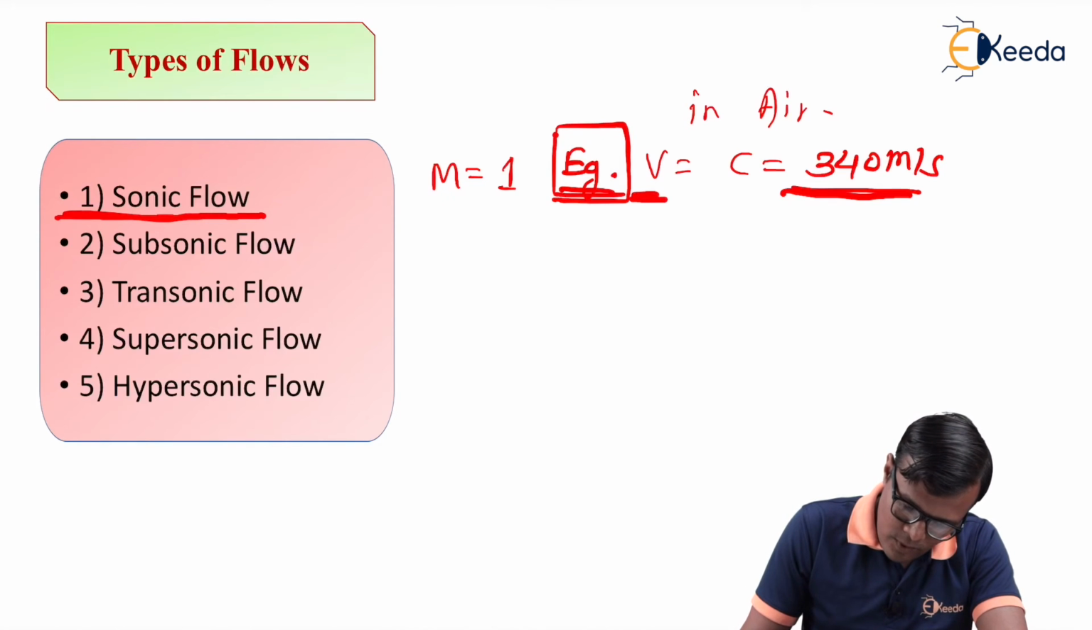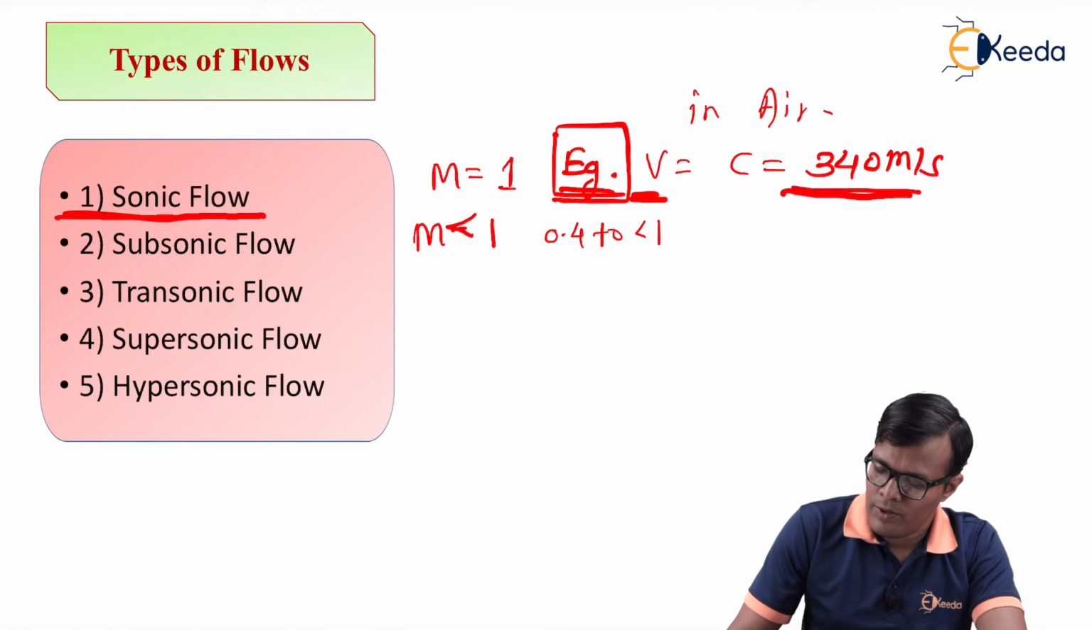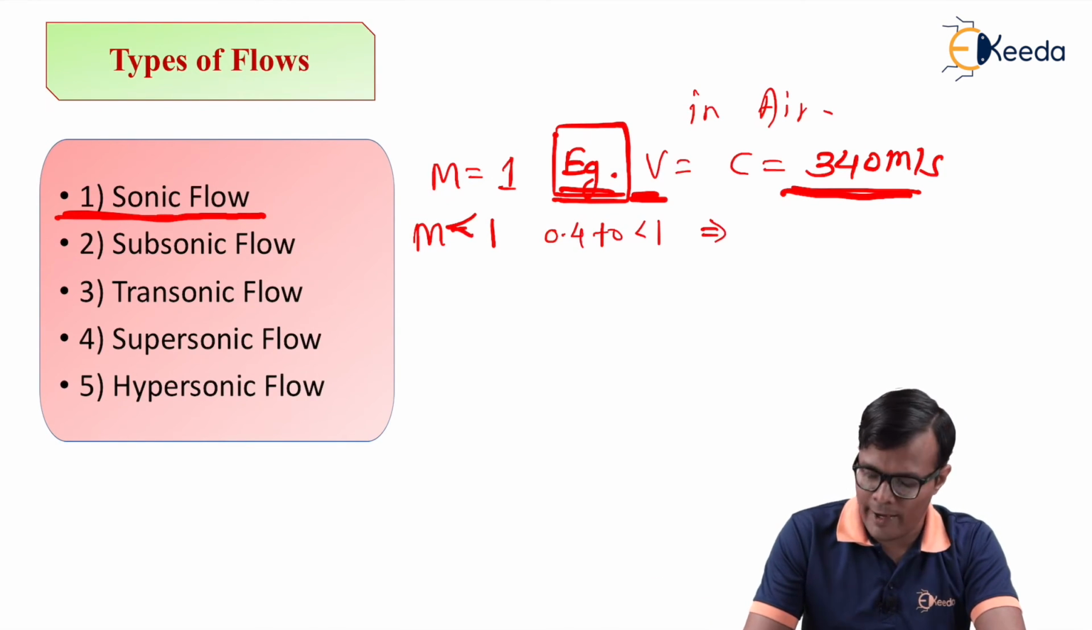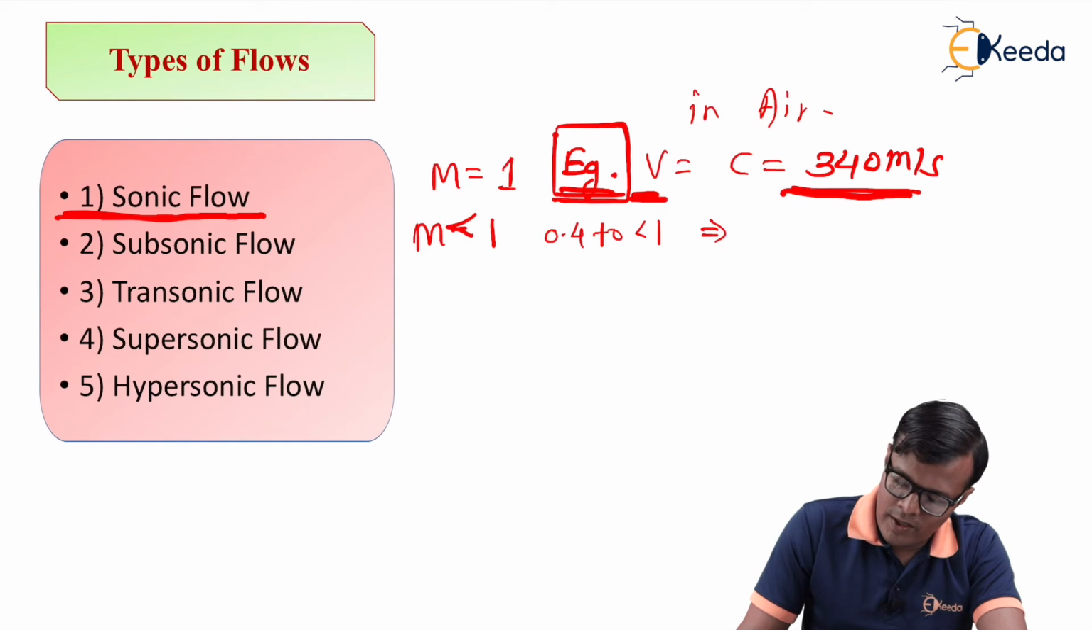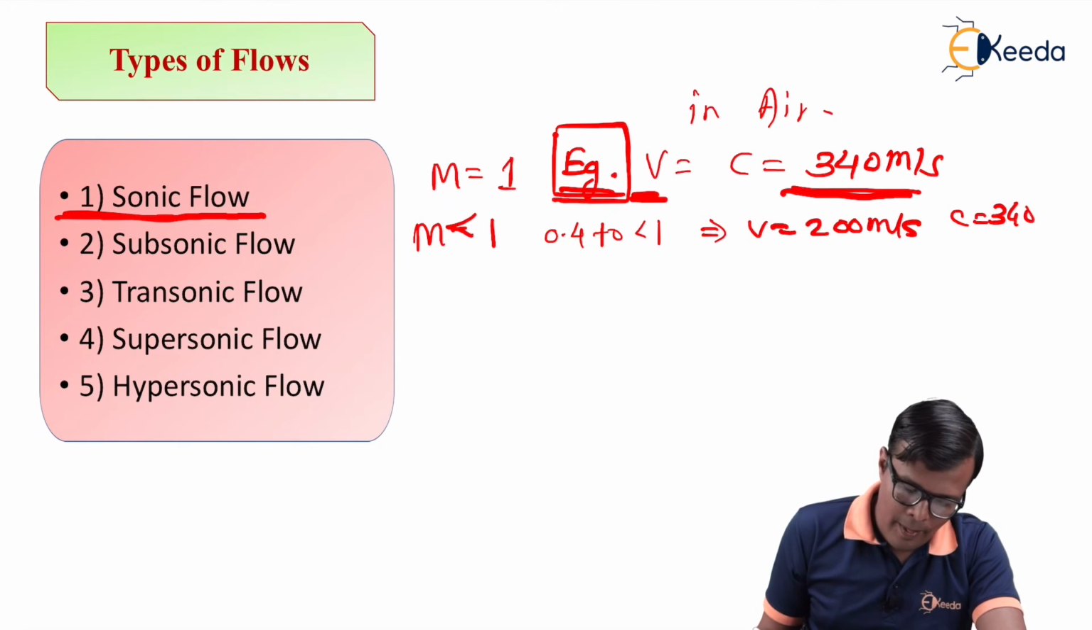In subsonic flow, Mach number M is less than 1, generally 0.4 to less than 1. So it means that this is a very slow moving object, the aeroplane is moving with less velocity, say for example 200 meter per second, and c is equal to 340.